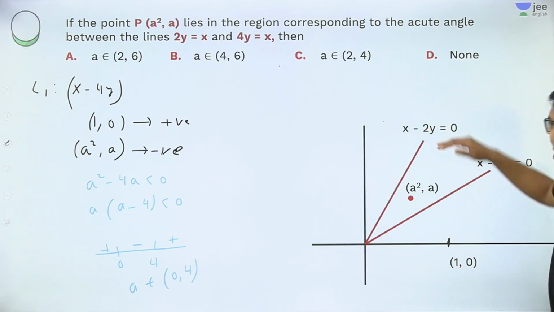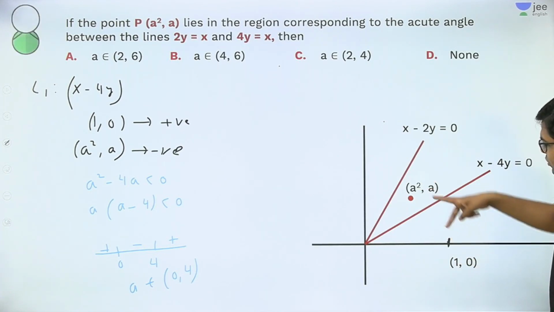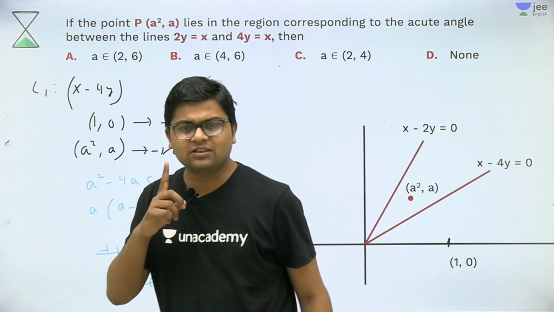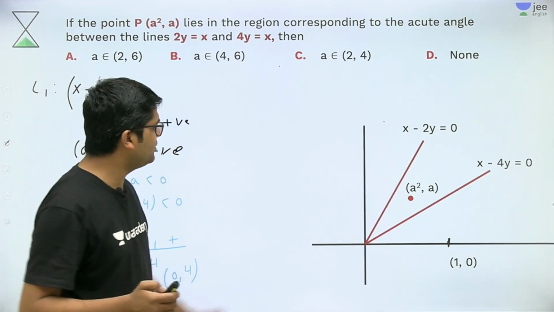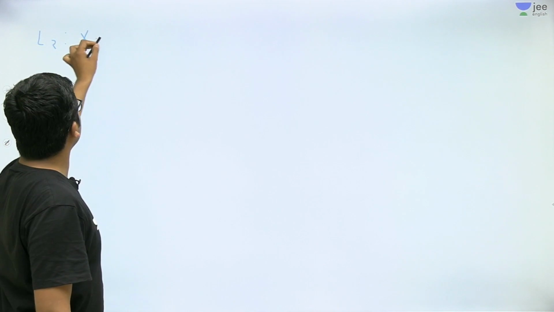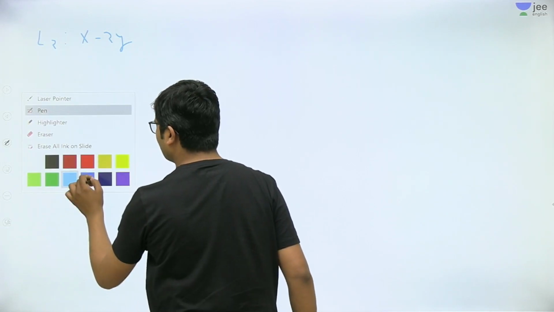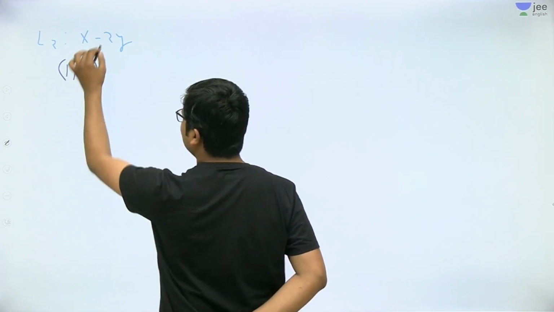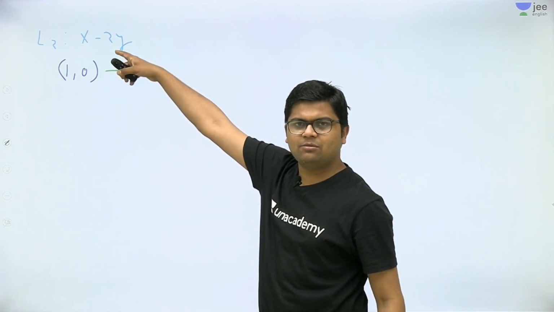Now check with this second line. For this second line, the points (a², a) and (1, 0) lie on the same side. So if they lie on the same side, they must give the same sign scheme with the line x − 2y. I have this line L2, x − 2y. Now I am trying this line with the point (1, 0). This point gives me positive sign, because once you put y = 0, x = 1, it will become positive.